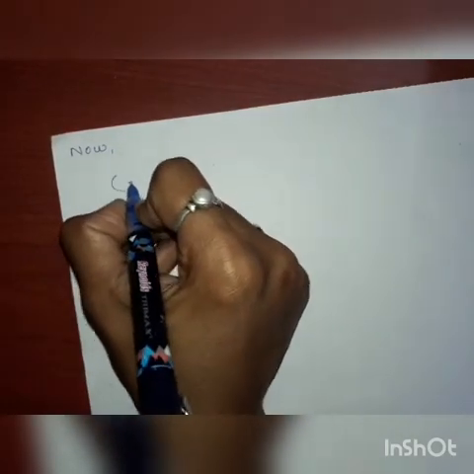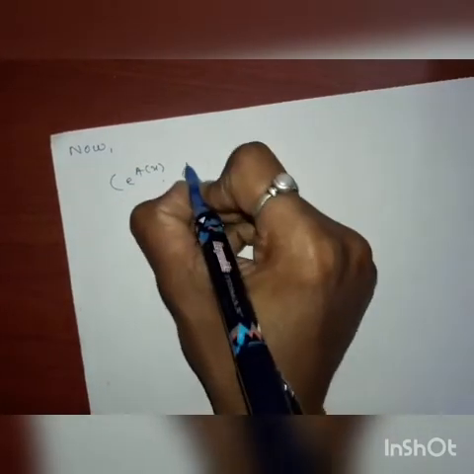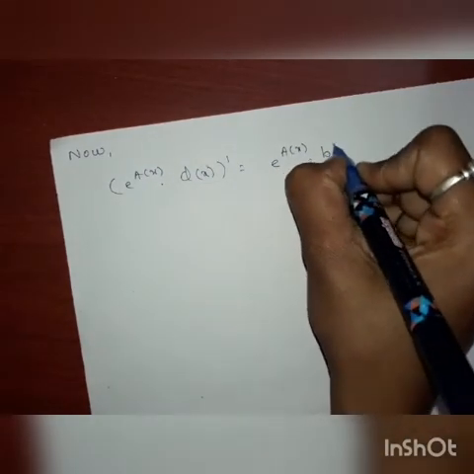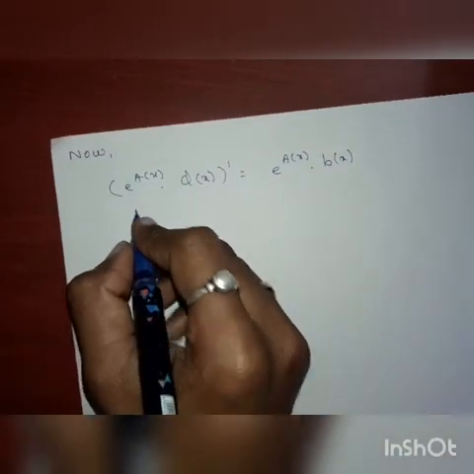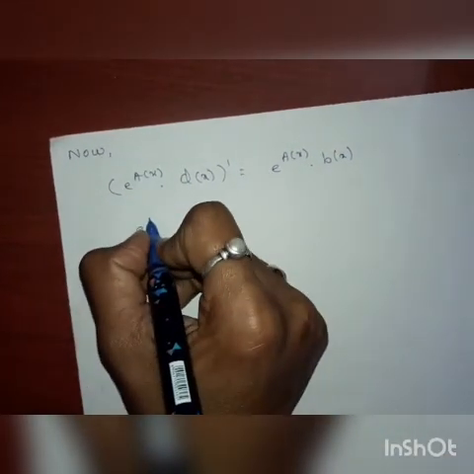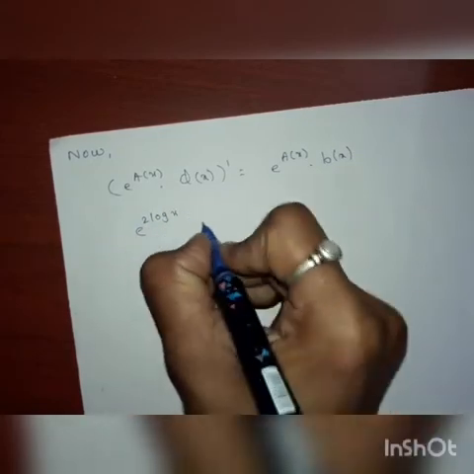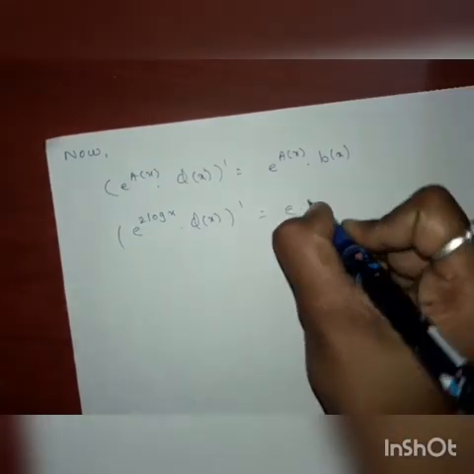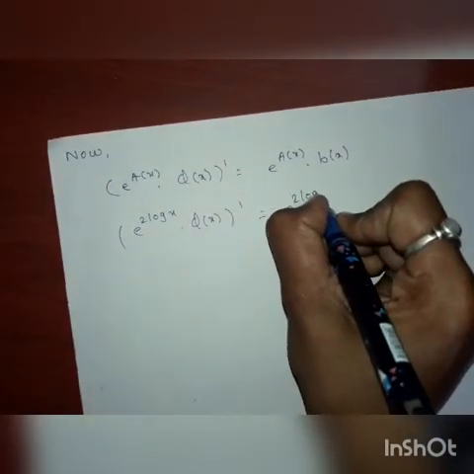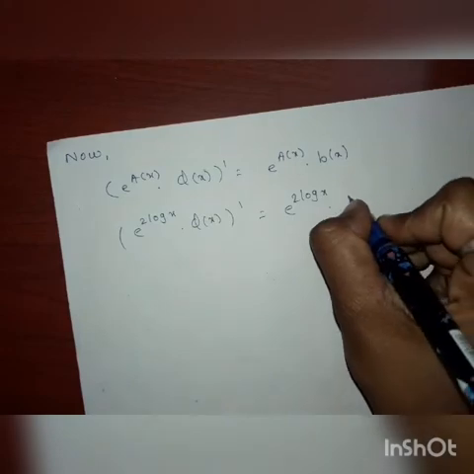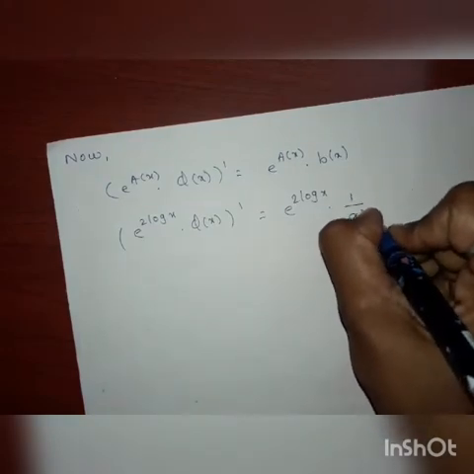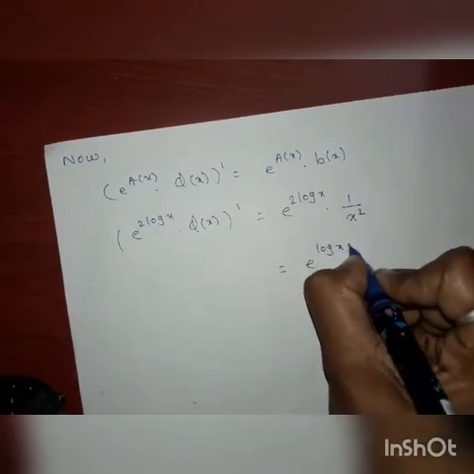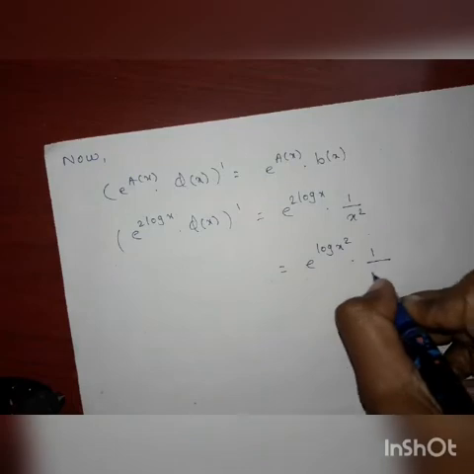Then we know that e raised to A of x into phi of x derivative is equal to e raised to A of x into b of x. Then put the value of A of x and b of x. Then e raised to 2 log x into phi of x derivative is equal to e raised to 2 log x into b of x, which is 1 by x square, which is also equal to e raised to log x square into 1 by x square.